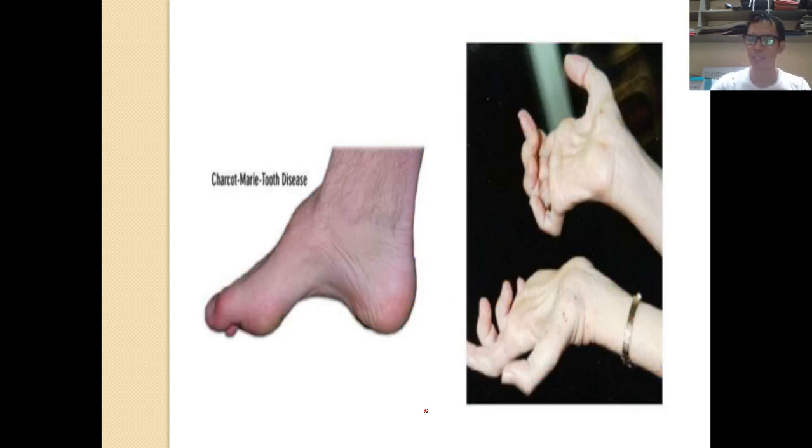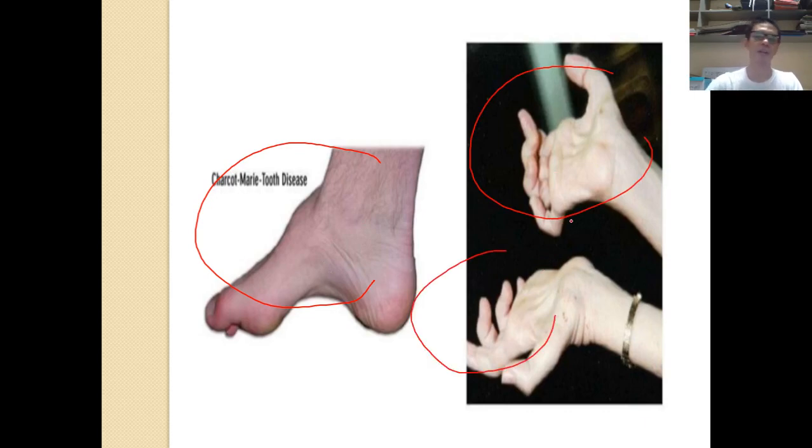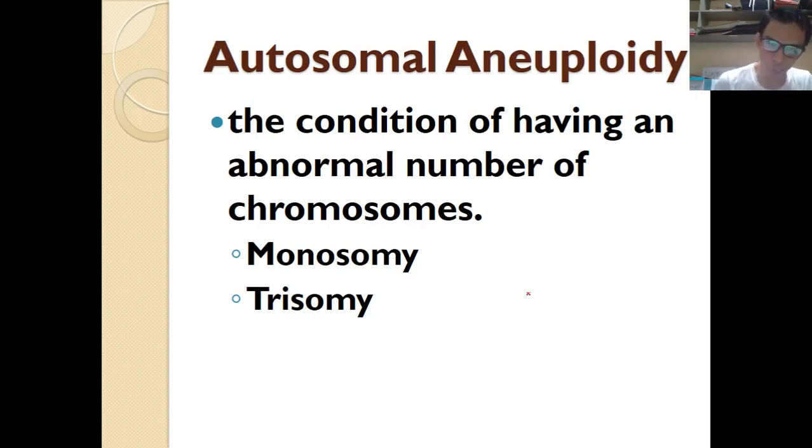One example of duplication mutation is Charcot-Marie-Tooth disease, in which an individual who has this kind of disease has inability to control the muscle movement in the feet and in the hands. As you can see, this person cannot properly control the muscles in this region of the body. So that is one example of duplication in the chromosome. Now, those were some examples of gene mutation as well as chromosomal mutation.